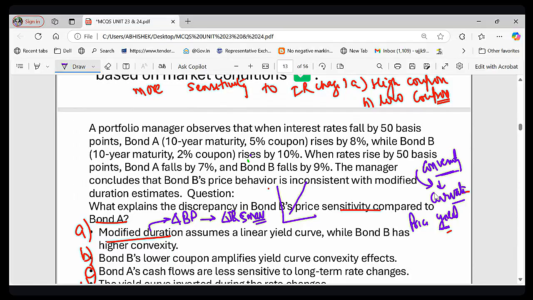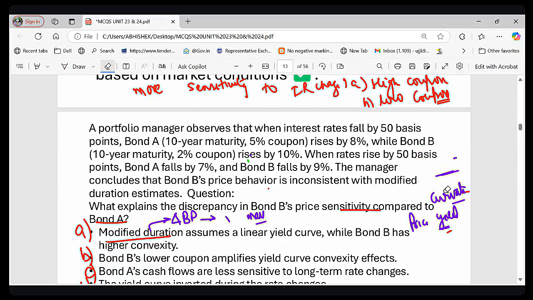Try to understand. Modified duration assumes that the relationship between price and yield is linear, while convexity helps adjust for non-linear price change, right? So in this case, let's come back to this question.